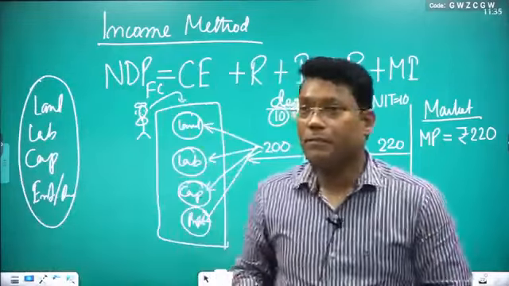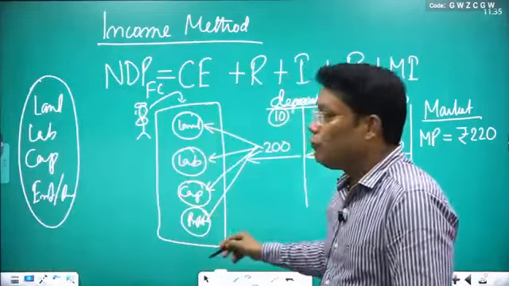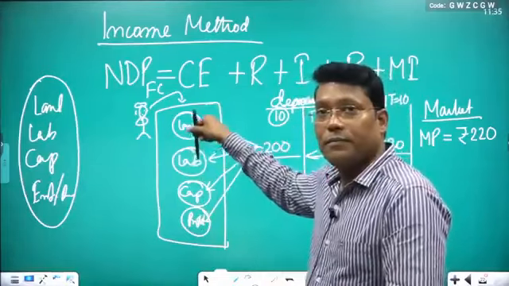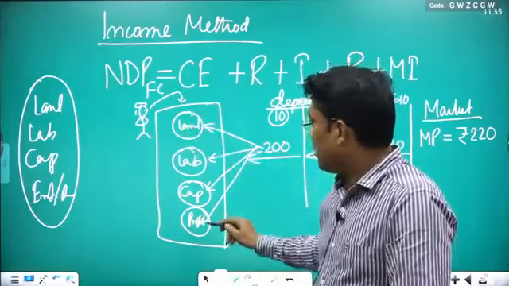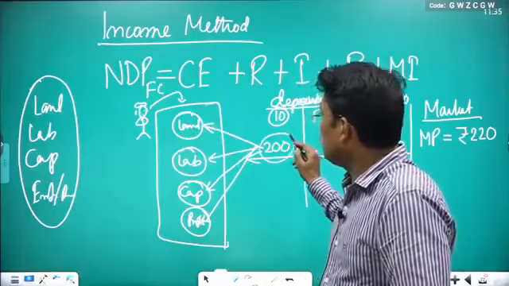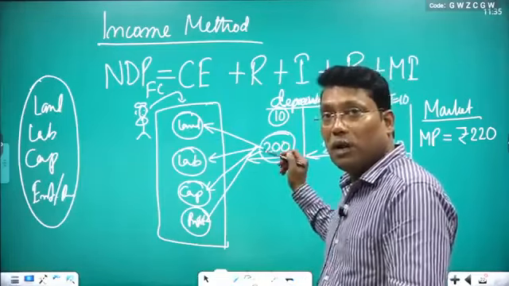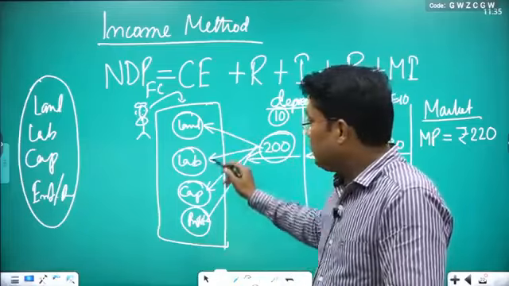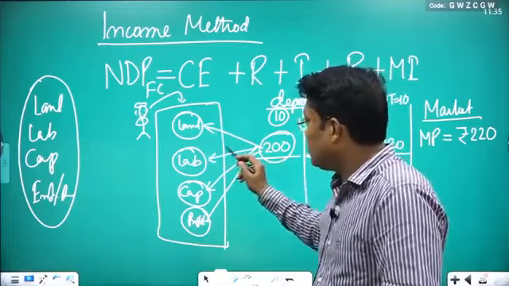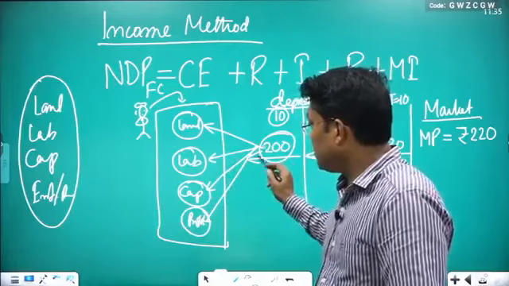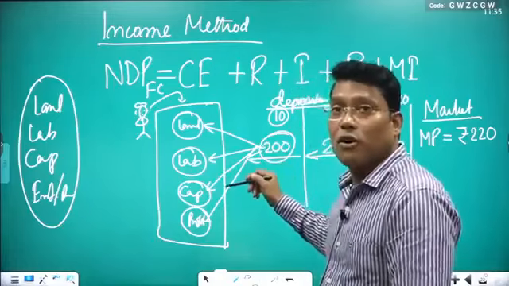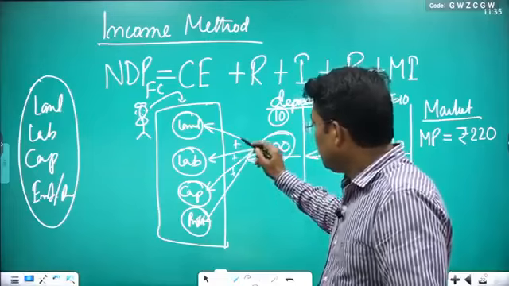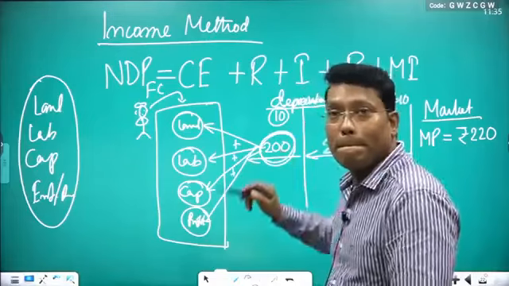In the income method, you are taking the income of all 4 factors. Since you are adding at this point, it is only including 200, and this 200 is only distributed among the 4 factors. So if you add the landowner's income, laborer's income, capitalist's income, plus profit, that is the entrepreneur's income, the sum of all these 4 must be equal to 200.